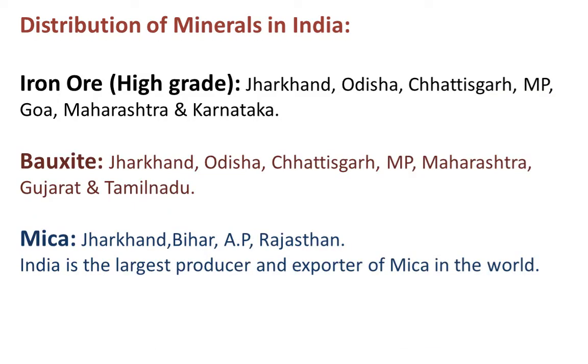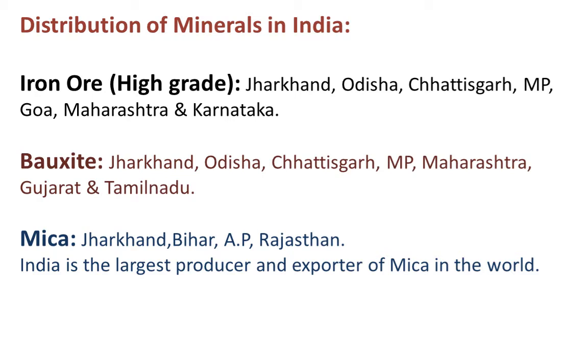Now let's see the distribution of minerals among the different states in India. First comes iron ore. Iron ore contains two kinds of grades. It means high grade and low grade. So there are two types of iron ore, that is magnetite and hematite. Magnetite is a higher grade iron ore than hematite. The leading producer of magnetite iron ore is Jharkhand, followed by Odisha, Chhattisgarh, Madhya Pradesh, Goa, Maharashtra and Karnataka.